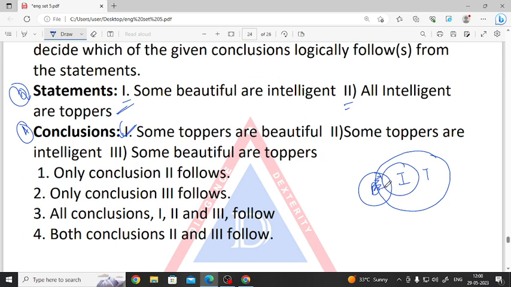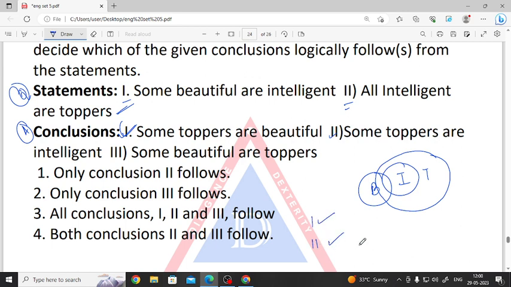See this part. Some toppers are beautiful. We can see that. Next, what does the second conclusion say? Some toppers are intelligent. Obviously, some toppers are intelligent. We can see that. So option number 1 is also correct.